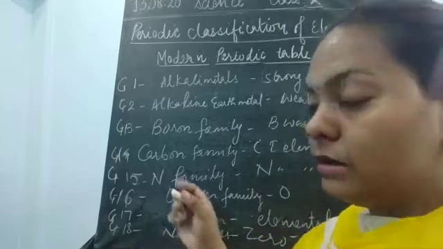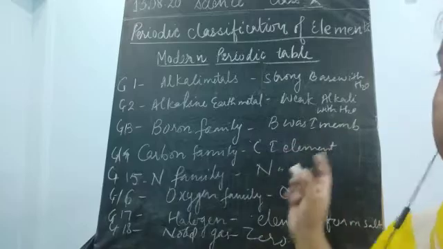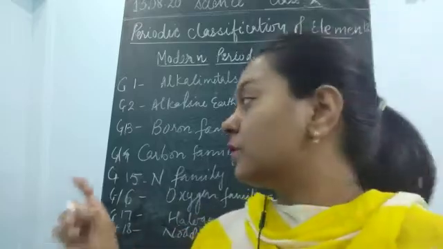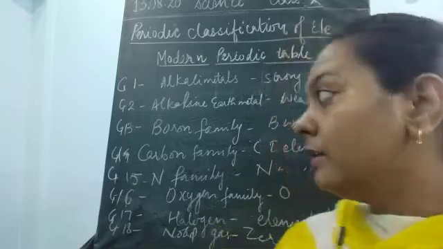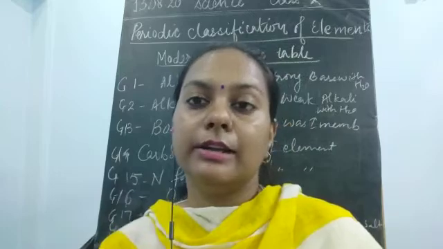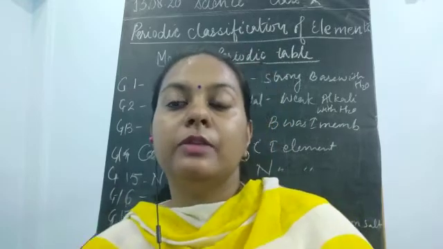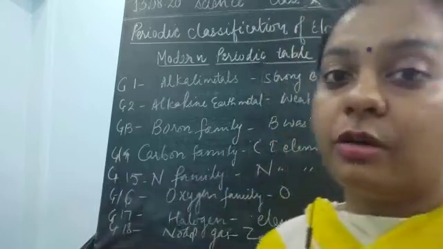Now if we move on to the 13th group, or the third group, which was the boron family, boron was the first member. Next was the 14th group. Now where are groups 3 to 12? They are known as the transition elements, and these transition elements were not participating very much in the chemical nature of the modern groups.